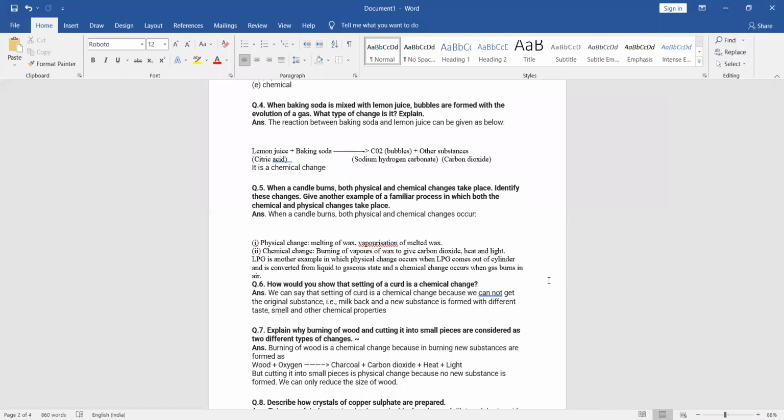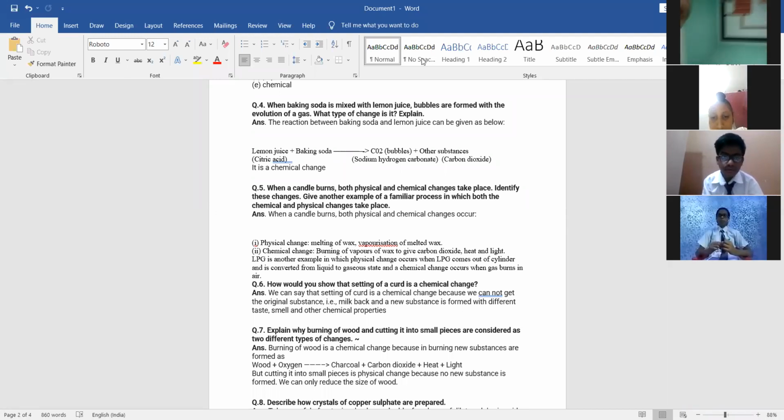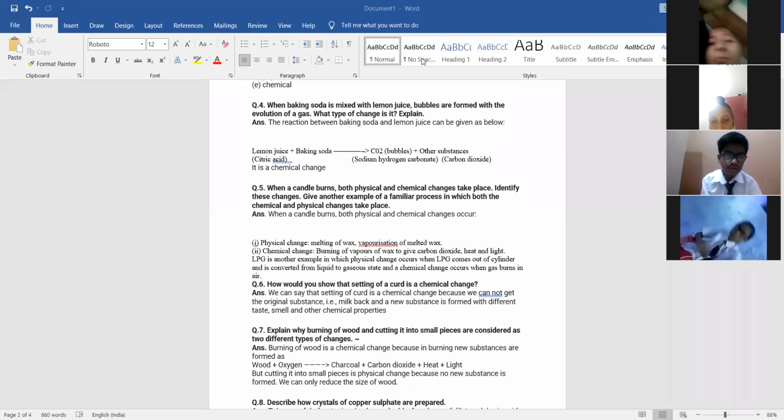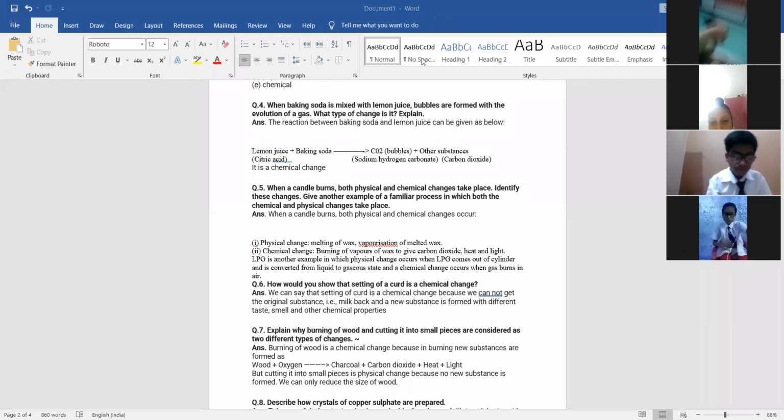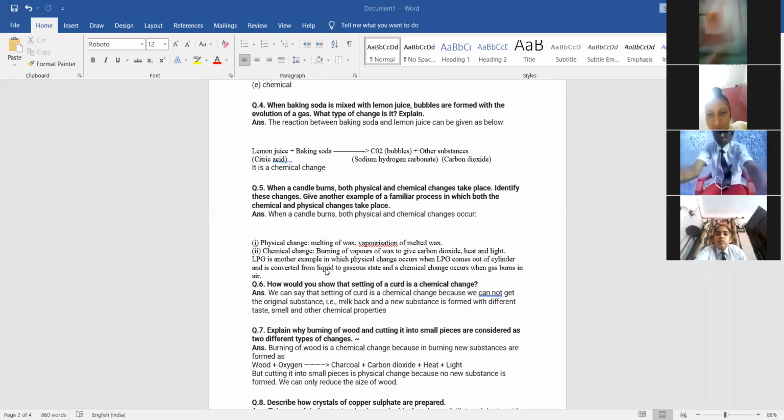The same example we have to give here also, related to it. When we are burning LPG, here also both types of changes occur, physical changes as well as chemical changes. What is the physical change here? When LPG comes out from the cylinder, it is converted from liquid to gaseous state.